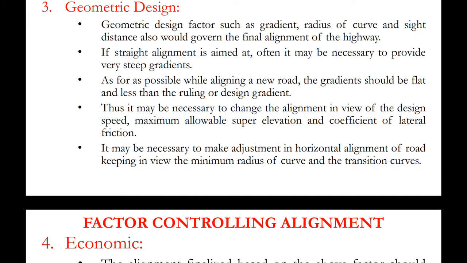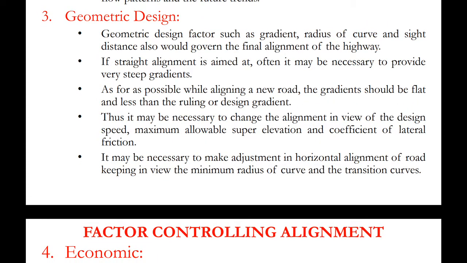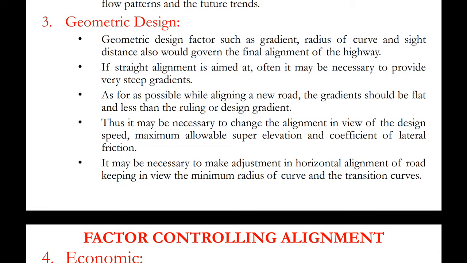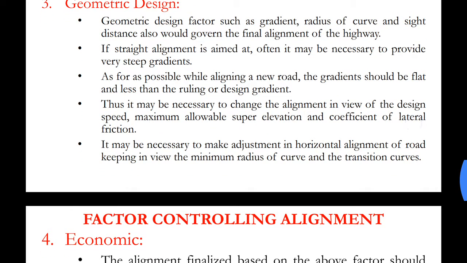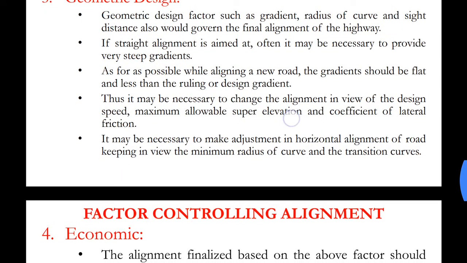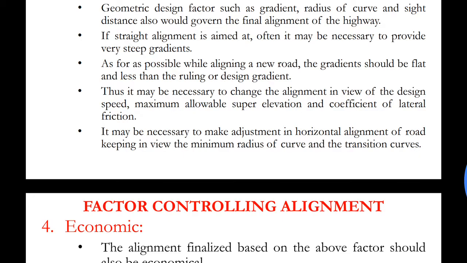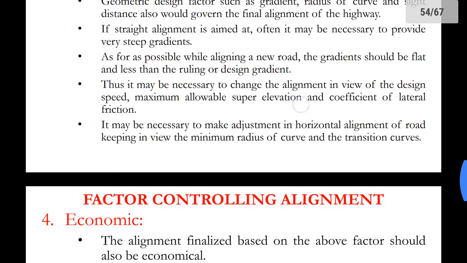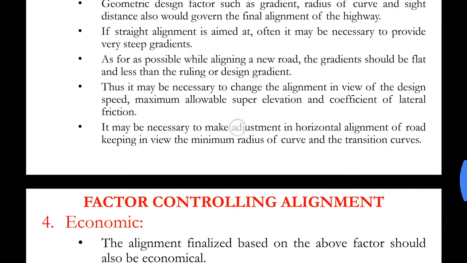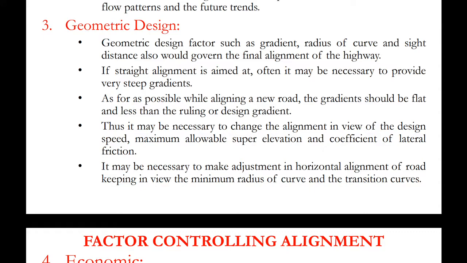As far as possible, while aligning a new road, the gradient should be flat and less than the ruling or design gradient. Thus, it may be necessary to change the alignment in view of the design speed, maximum allowable super elevation, and coefficient of lateral friction. Now, what is super elevation? This we will learn again in module 2 in detail, but just for your understanding, super elevation is the raising of the outer part of the road in a horizontal curve in order to counteract the centrifugal forces.